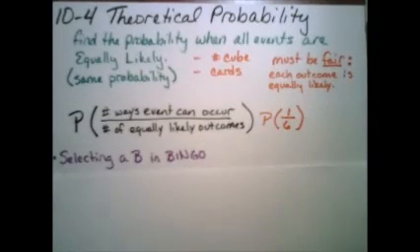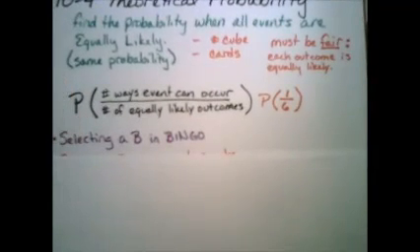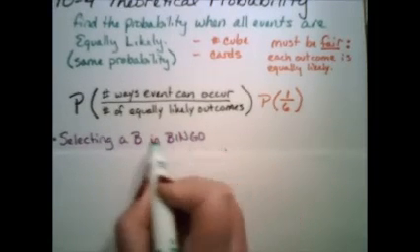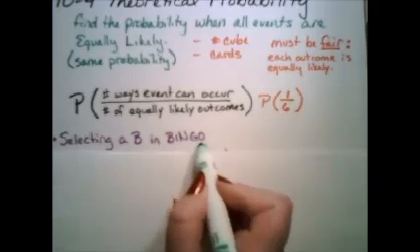And they're going to ask you for the probability of a number of different things. So for example, if they ask for selecting a B in bingo, you need to know the rules of bingo. In bingo, there are 75 numbers. There's 15 numbers that are B, and 15 that are I, and 15 N, and 15 G, and 15 O, which means if you pulled any number, each of these letters is equally as likely as the other.